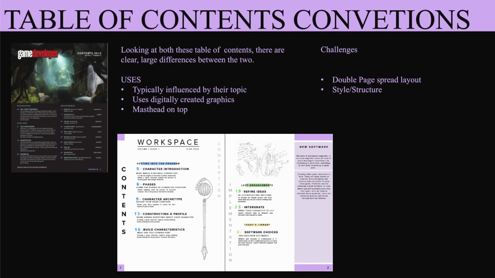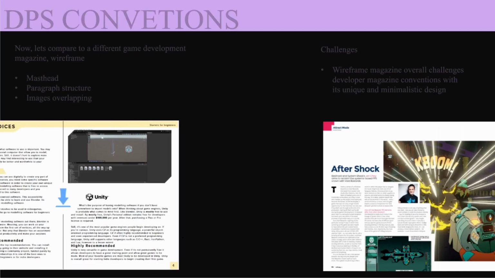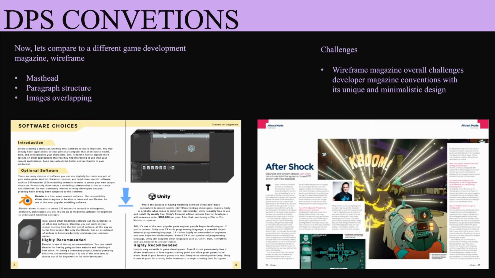Moving on to the table of contents, you can see more challenging differences between the two. Workspace magazine features a DPS, which Game Developer typically avoids using, but other magazines in the same genre can still feature a DPS table of contents. Workspace magazine's style is very modern and minimalistic compared to Game Developer. Even with those differences, the TOC can still be considered conventional, since the table of contents in the Game Developer magazine was heavily modified to suit the game's featured style, while my magazine doesn't feature a video game, thus it keeps its original style.